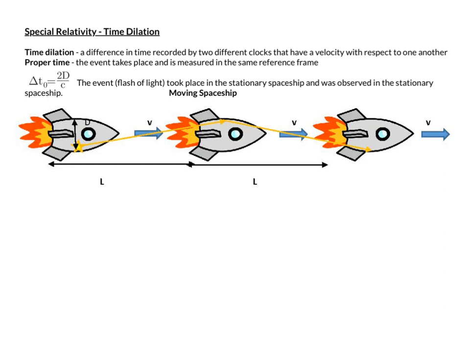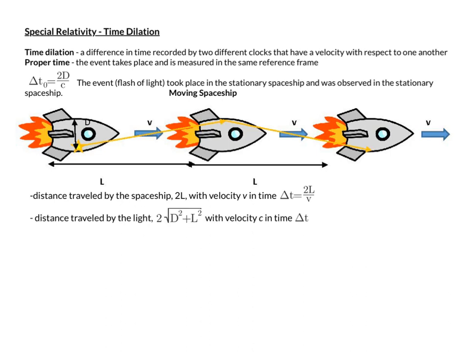The distance that the spaceship traveled from the time the flash of light took place to the time it bounced off the mirror is this L. And the distance traveled afterwards, from the time the flash bounced off the mirror to when the observer in the spaceship saw the light, is another L. So the distance traveled by the spaceship, which is 2L, with velocity v, took the amount of time delta t equal to 2L divided by v.